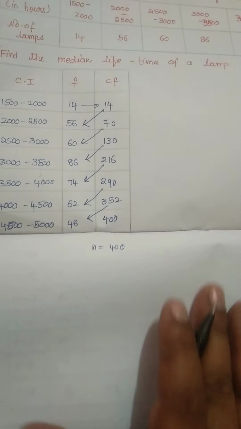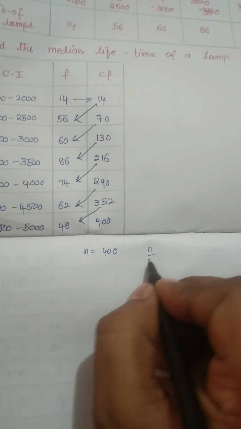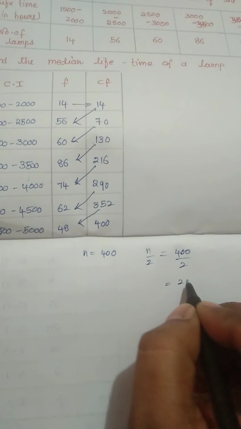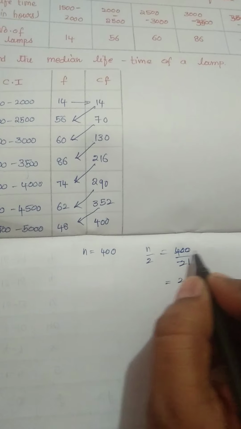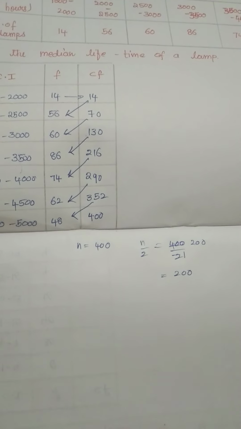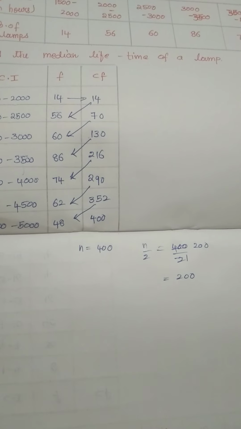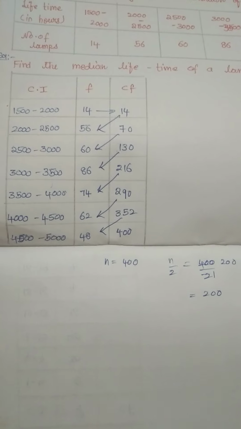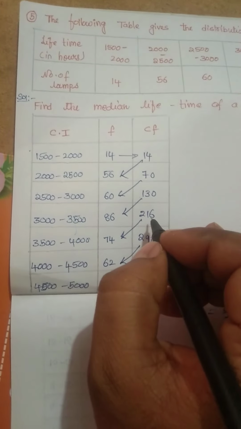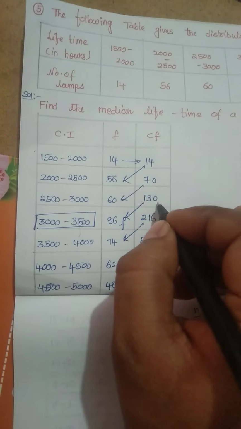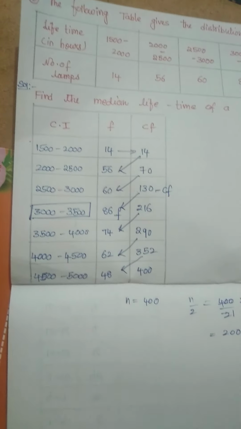As we got n equal to 400, let us find n by 2. n is 400 by 2, that is 200, right? Just after 200 we have 216, right? The corresponding class interval is 3000 to 3500, and this is our frequency, and this is our cumulative frequency.